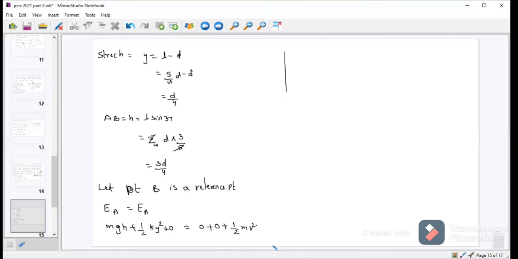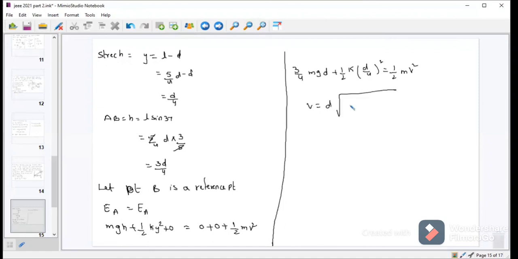So, substituting the values and simplifying, you will get 3 by 4 mgd plus half k into d by 4 whole square is equal to half mv square, or v can be written as v is equal to d into square root of 3g by 2d plus k by 16m. That is the velocity of the ring. Okay, ma?